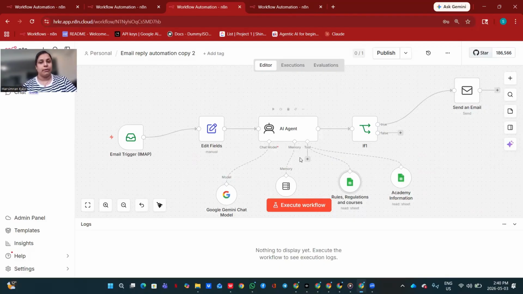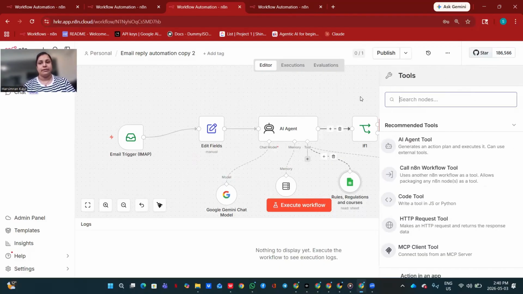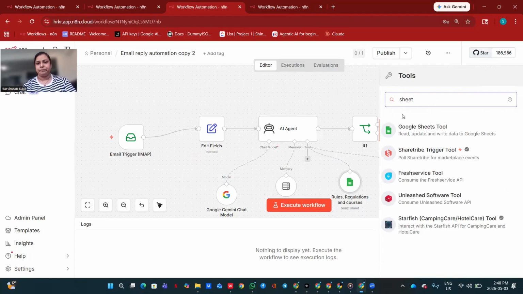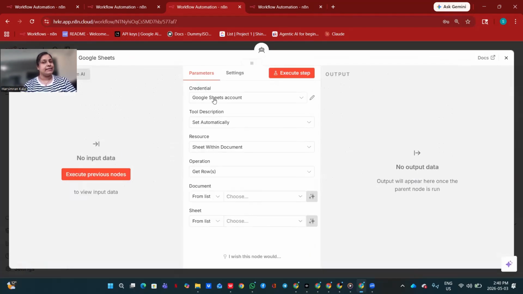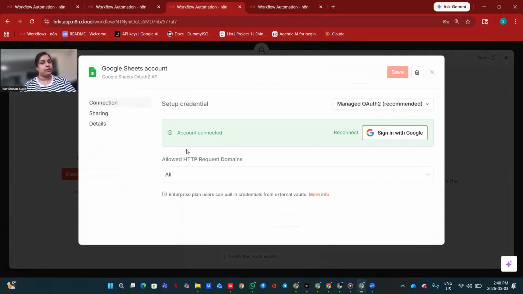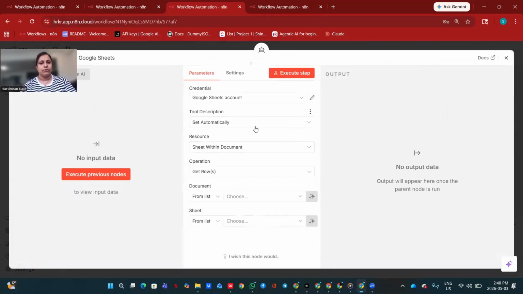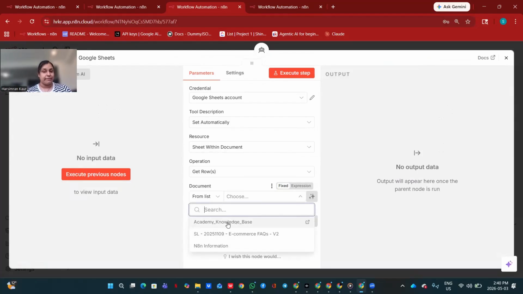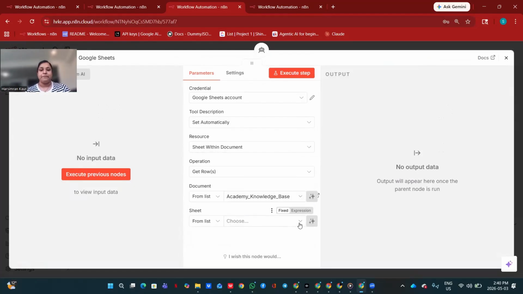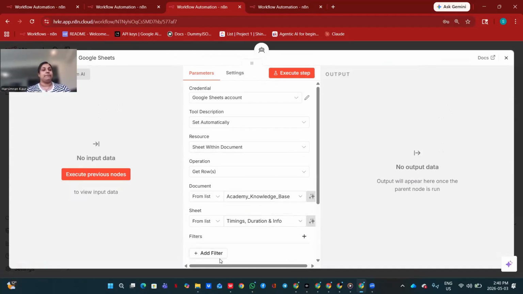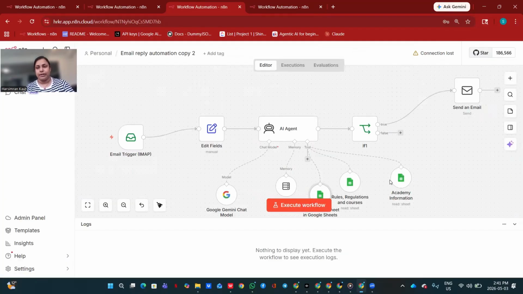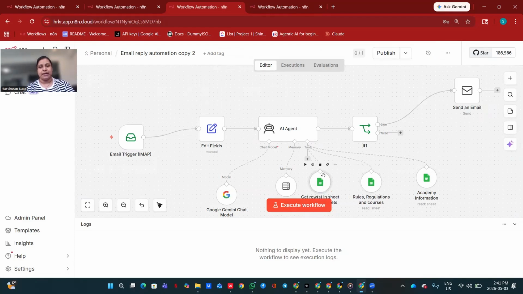Okay, let's do the third one. Third one, again I will choose the sheet again. So sheet, here you go. And then same also, first I will check the connection successfully. So account connected. So here you go, set automatically, sheet within the document, get a row. And from this, the same document I will select again. And from this document, I will now choose timings, duration and info, right? So I'm going to choose that. So here you go. Now here I have my third one. So this was the first one, this was the second one, and this is my third one.